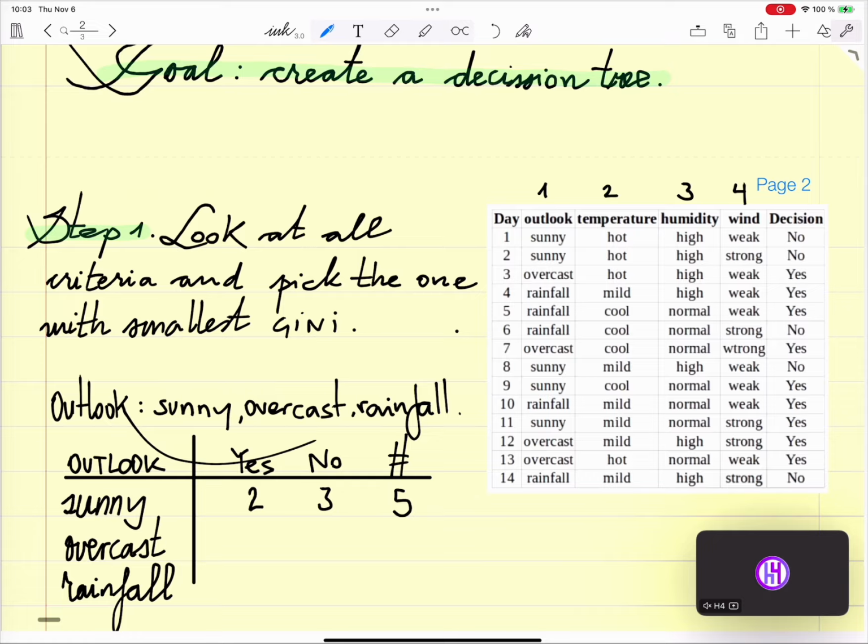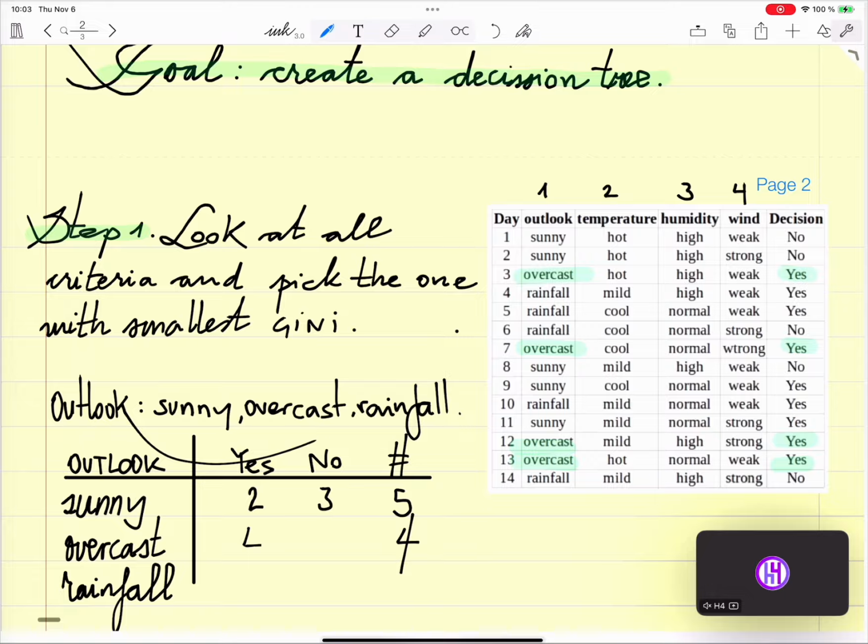If there's something you don't get, just tell me, okay? If we go to overcast, we have 1, 2, 3, 4 overcast. So we have 4 times overcast. And then it's always yes.